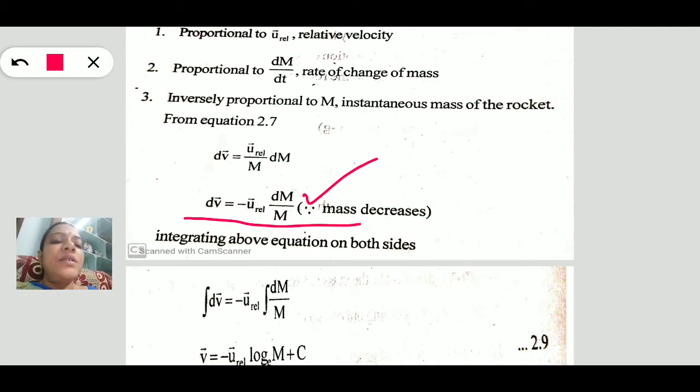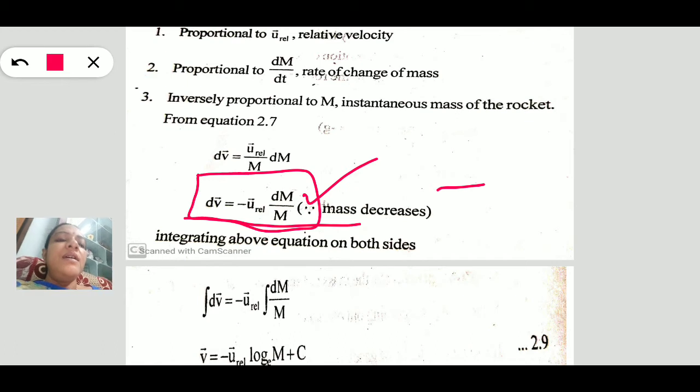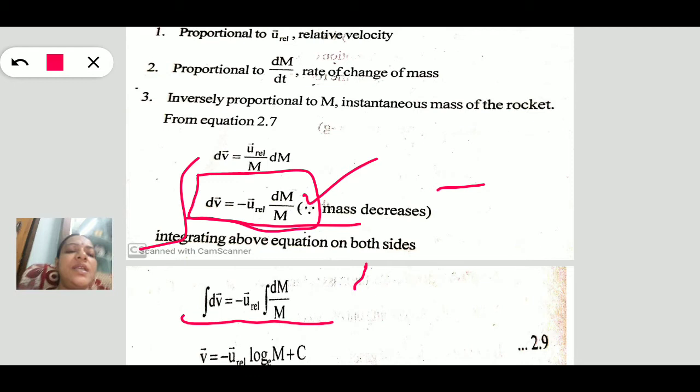Here we use a minus sign, meaning the mass decreases with respect to time. After that, if we integrate, we get the velocity. So integration of dv is equal to minus u relative velocity, again integration of dm by m.